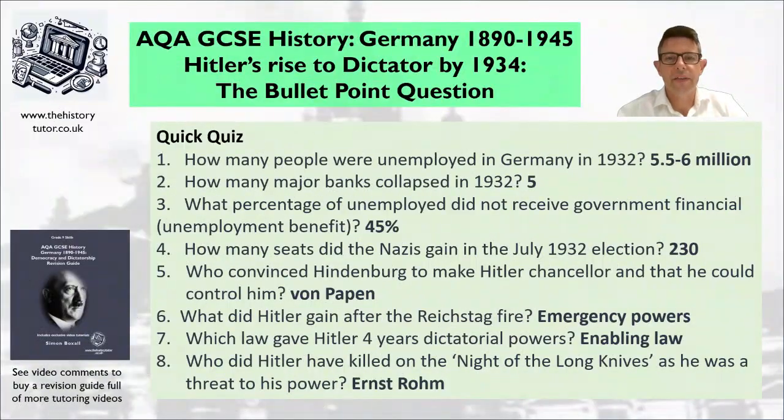Okay, so here are the answers. So question number 1, if you're looking at unemployment figures in Germany, it might be worth remembering that 5.5 to 6 million Germans were unemployed around 1932 to 33. That's a really good fact to remember for your examples for a question around the impact of the Great Depression on people's lives, or if you're doing a bullet point question about the economic reasons for Hitler's rise to power.